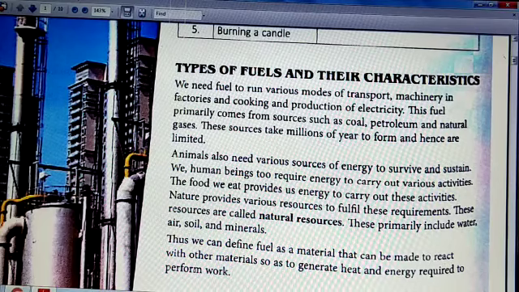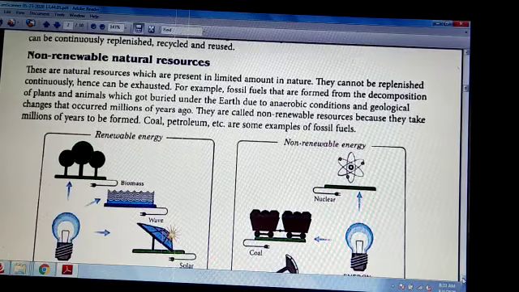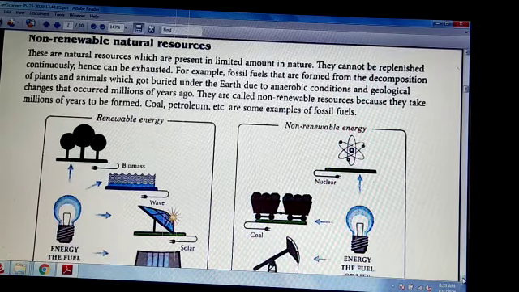And non-renewable, as the word says, cannot be renewed again and again. So natural resources like air, water and sunlight, which are present in abundance in nature, are known as renewable natural resources. We can recycle and reuse them. Non-renewable natural resources are limited in amount. They cannot be replenished and they become exhausted. So examples are coal, petroleum, etc.